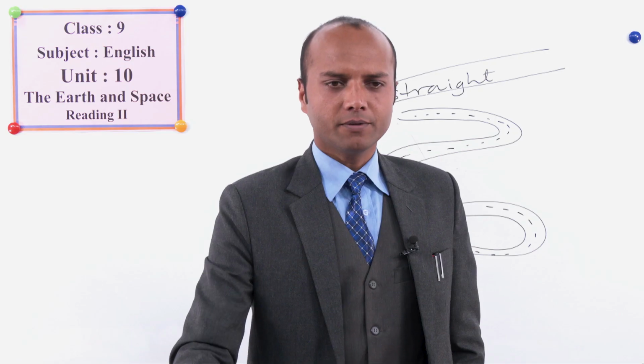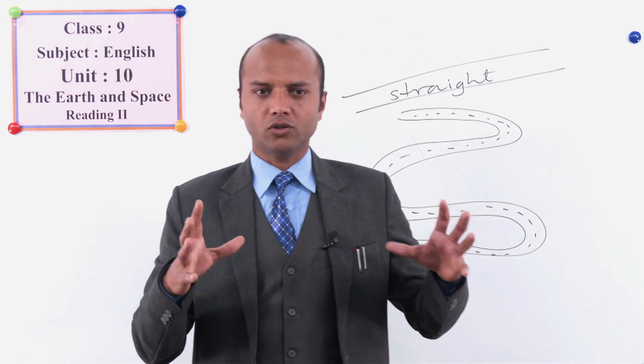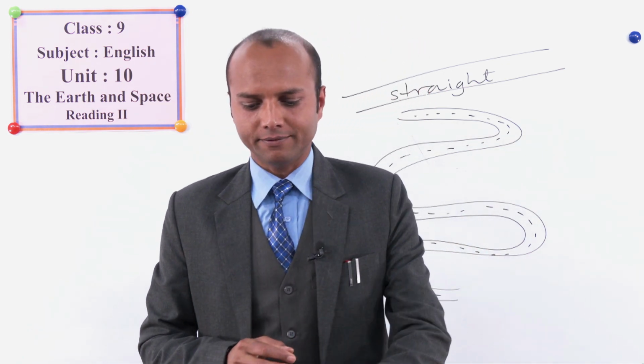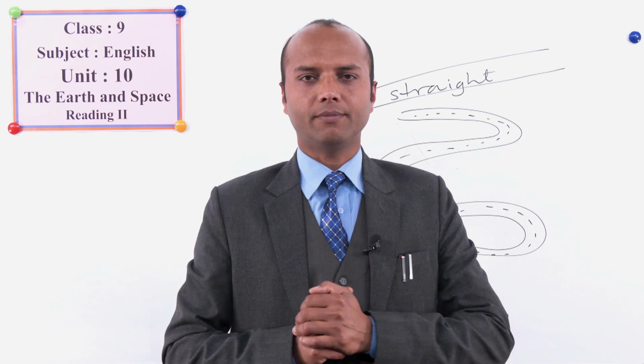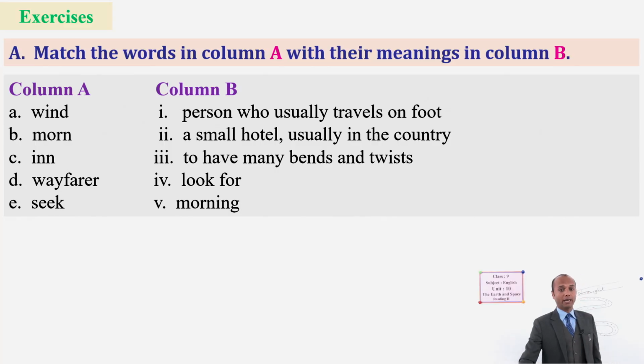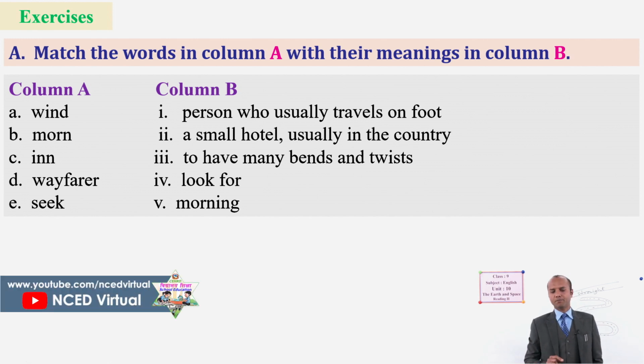Okay, dear students, this is a short summary. Let's move to the activity. The first activity is matching. Match the words in column A with their meanings in column B. I have already discussed these words and meanings, I guess. You have made notes as well, haven't you? Okay, let's do it.